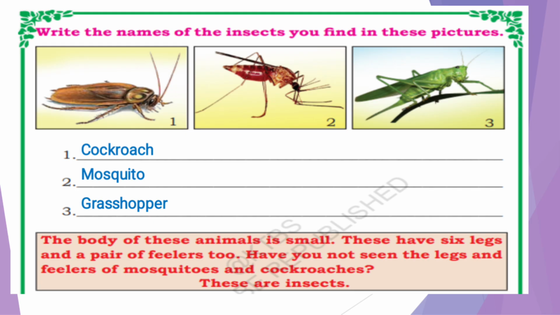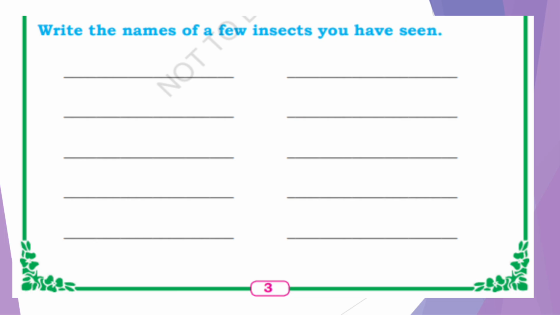Insects are also animals, and their body is small, and they have 6 legs. How many legs do these have? These have 6 legs and feelers too, those small antenna-like feelers and small legs. Have you not seen the legs and feelers of mosquitoes and cockroaches? These are insects. Understood?